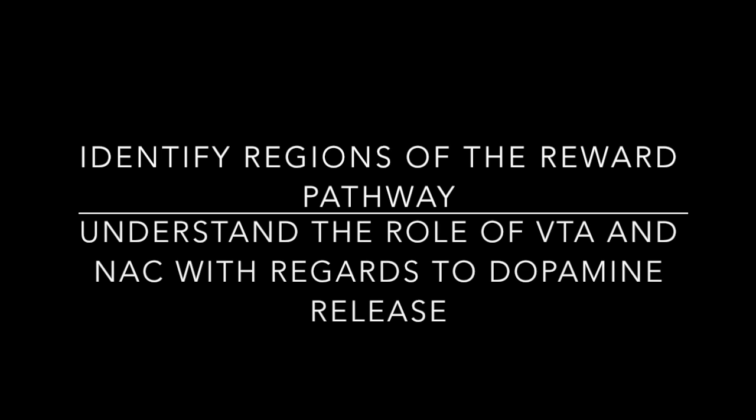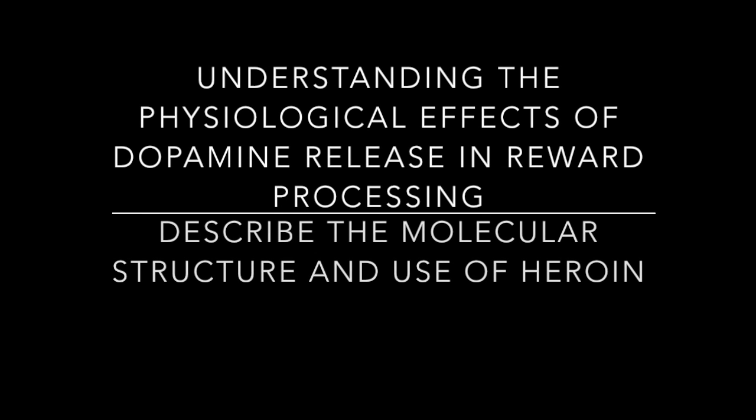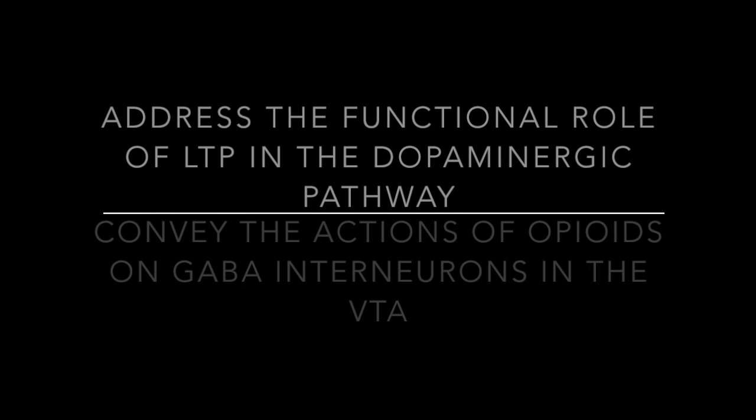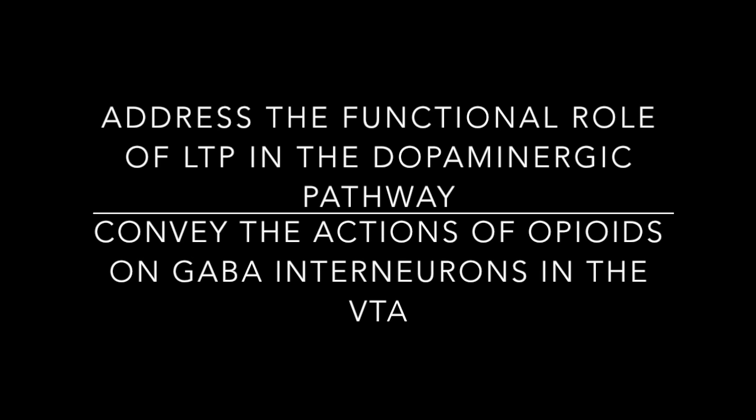After viewing this video, we hope that you'll be able to identify regions of the reward pathway and understand the role of the ventral tegmental area and nucleus accumbens with regards to dopamine release, understand the physiological effects of dopamine release in reward processing, and describe the molecular structure and use of heroin. Compare endogenous and synthetic opioids, demonstrate an understanding of the dynamic interaction between opioids and G protein-coupled receptors, address the functional role of long-term potentiation in the dopaminergic pathway, and convey the actions of opioids on GABA interneurons in the ventral tegmental area.